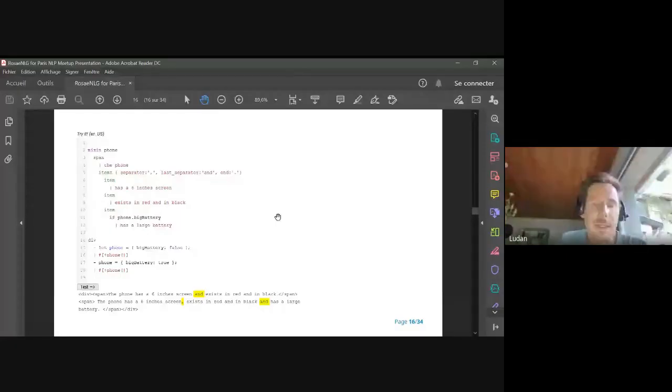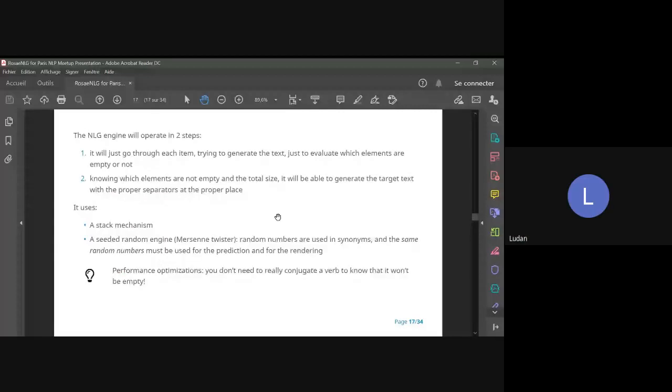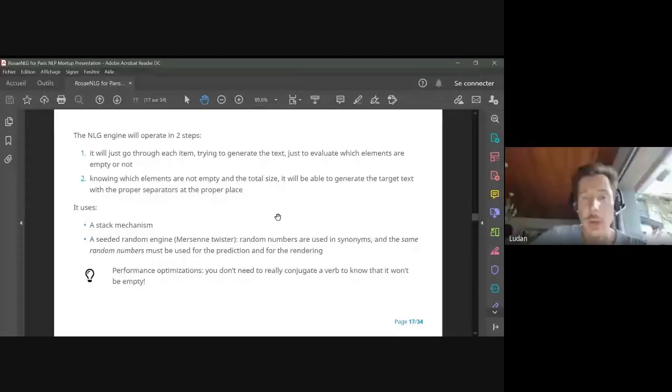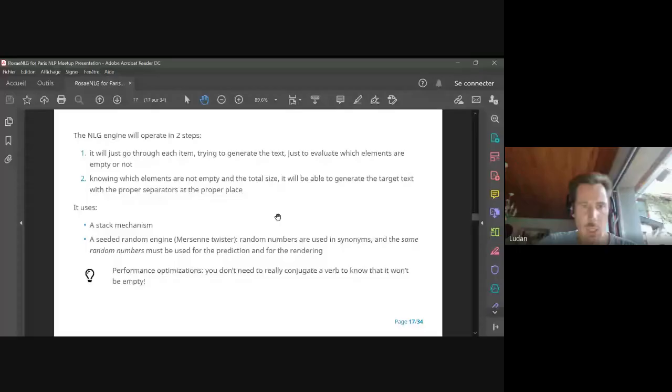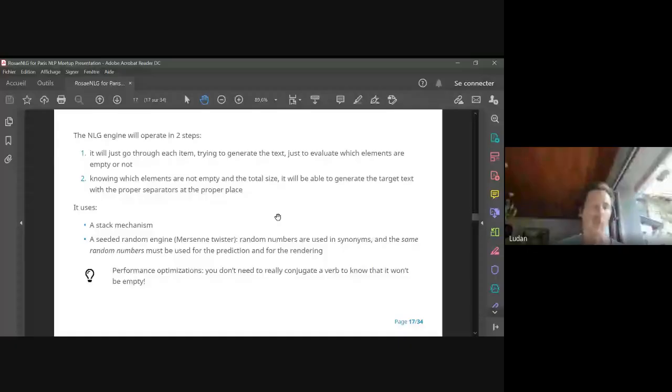In fact, it's quite simple. You have to operate in 2 steps. The engine will just go through each item, trying to generate the text, just to evaluate which elements are empty or not. And once it knows which elements are empty or not and the total size, it will be able to generate the final text. So it's a 2-step process, which uses a stack mechanism because it has to move forward and go back.